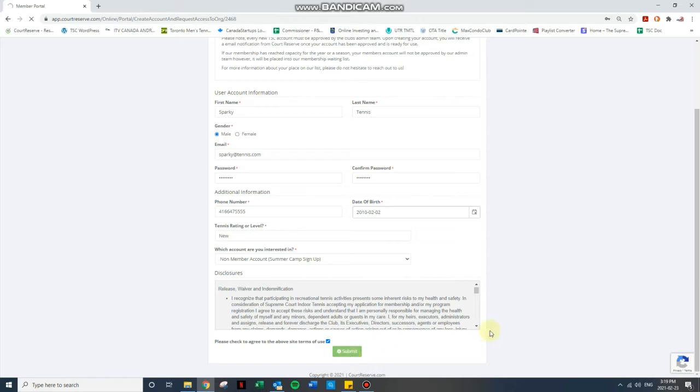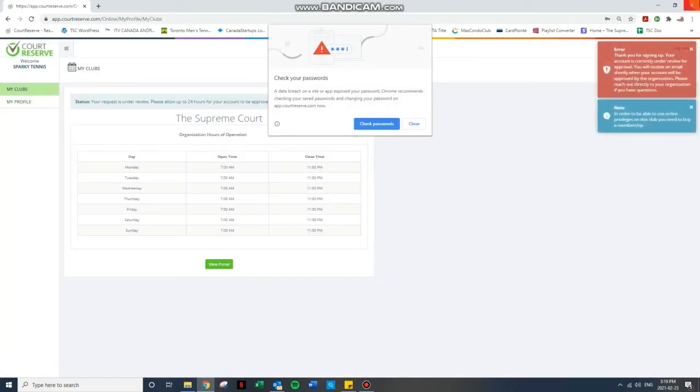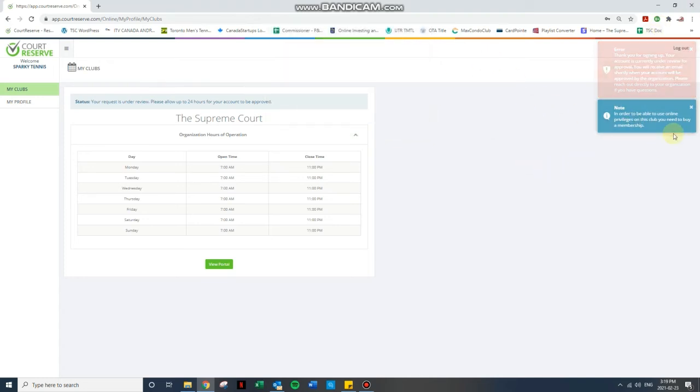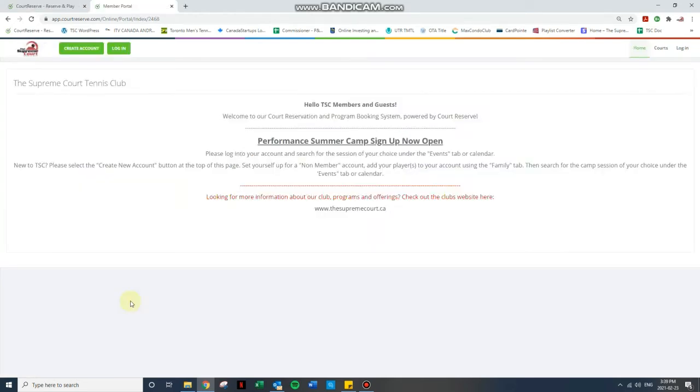Perfect. From this next page, you will get two notes, one that might say error and one that might say note. As a heads up, there is no error, but any account that is created with the Supreme Court has to be approved by our admin team. So I'll take a small break right here. I'll pause the video. I will go in and approve this account, and we will take it from there. Great. So at this point, you've received a confirmation email from either the Supreme Court or Court Reserve stating that your account is approved and you are ready to rock and roll.